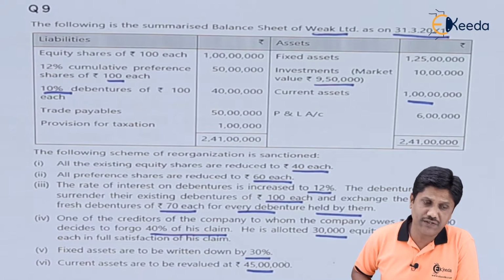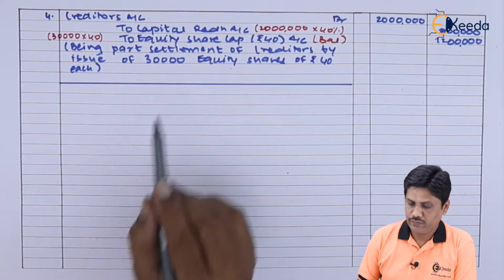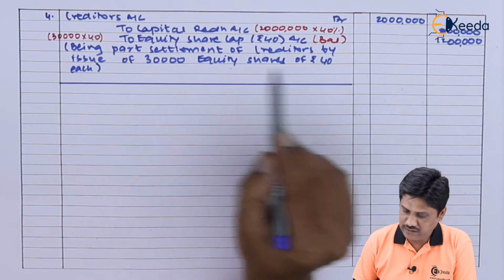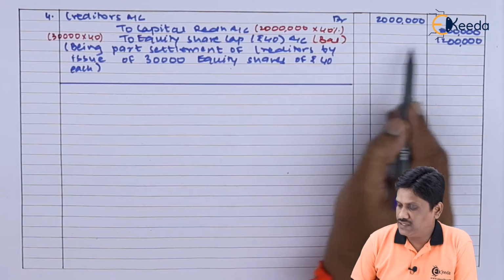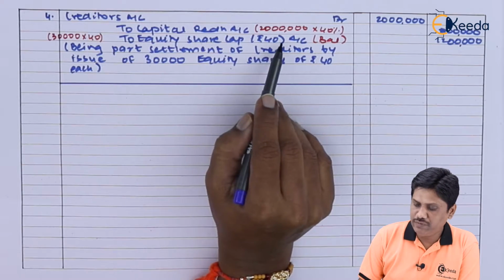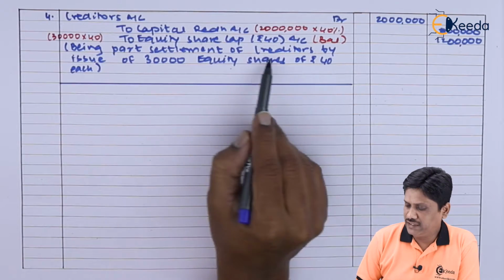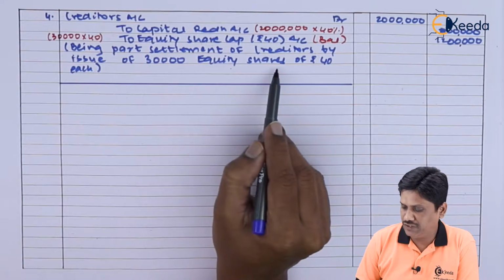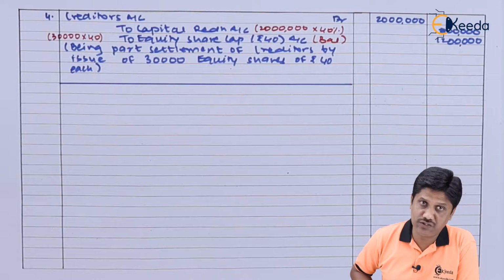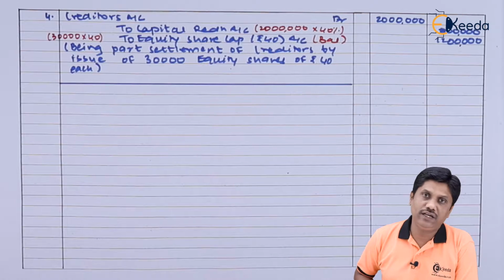So let us record the entry. Friends, I am ready with my entry. Creditors account debit 20 lakhs to capital reduction account 40%, that is 8 lakhs. To equity share capital balancing figure 12 lakhs. If we are giving shares of rupees 40 each, we must be issuing them 30,000 equity shares of rupees 40 each. Being part settlement of creditors by issue of 30,000 equity shares of rupees 40 each. So in this way part settlement of creditors is done. Remaining creditors obviously will continue in your balance sheet. Let's see the next information.